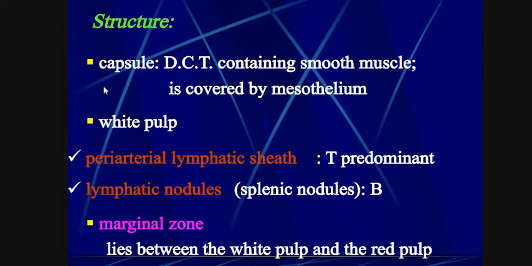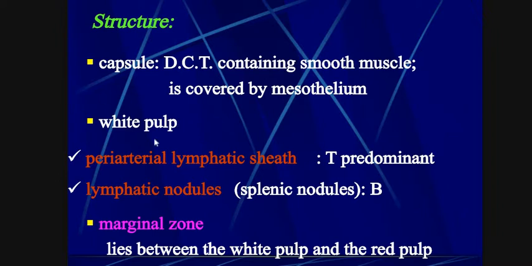We come on to the structure of the spleen capsule. The capsule consists of DCT containing smooth muscle cells. This is the smooth muscle cell covering, and it is covered by mesothelium.